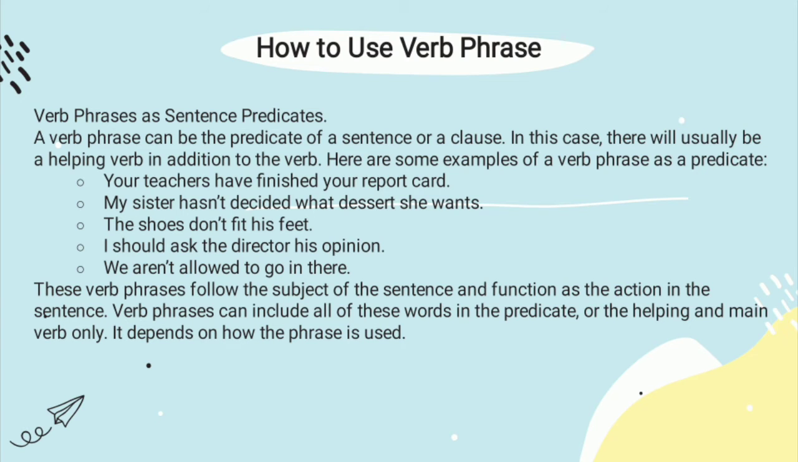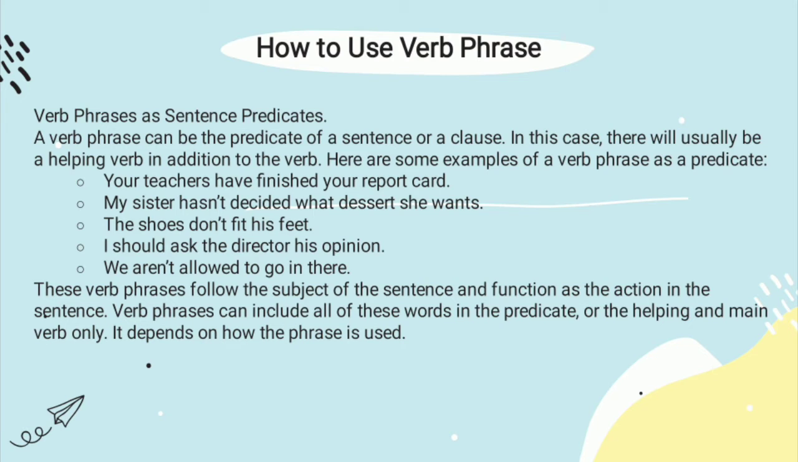How to use verb phrase. Verb phrases as sentence predicates. A verb phrase can be the predicate of a sentence or a clause. In this case, there will usually be a helping verb in addition to the verb. Here are some examples of a verb phrase as a predicate. Your teachers have finished your report card.